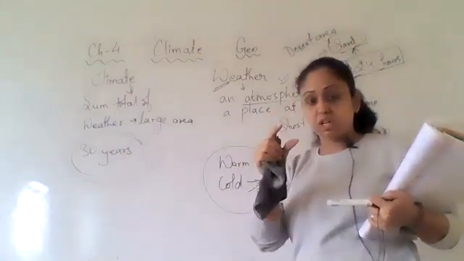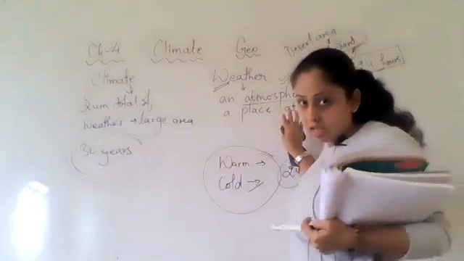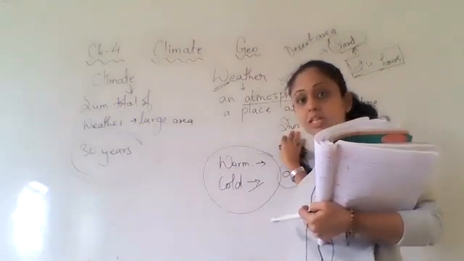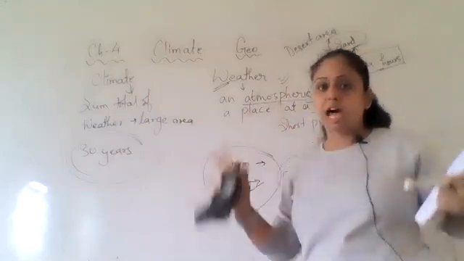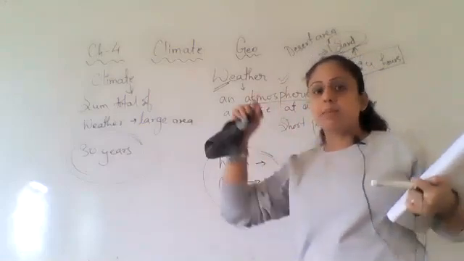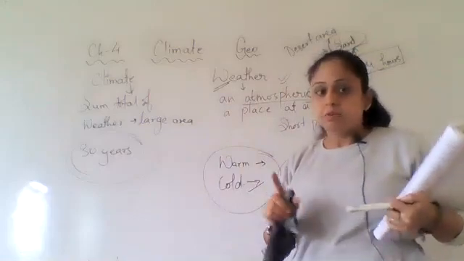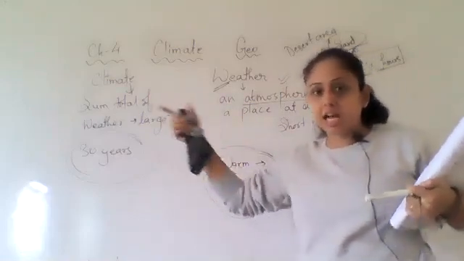Weather is for a small period of time. It is also an atmospheric state of a place, but that is for a small place. Okay, it is not for a large place. We can say yes, the climate of Rajasthan is like that. We can say the climate of Kerala is like that.